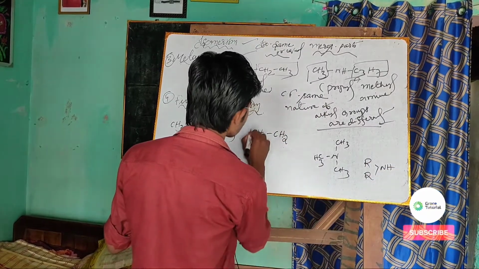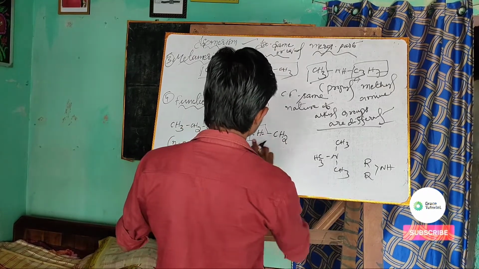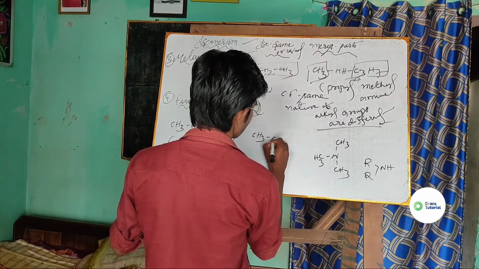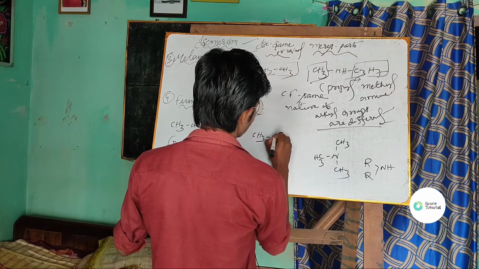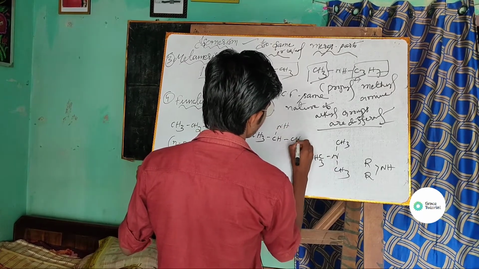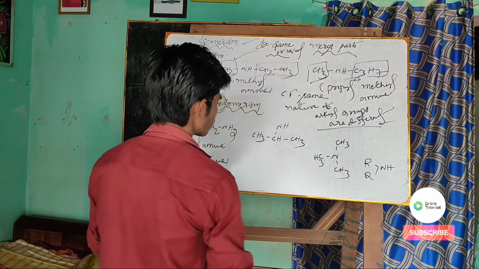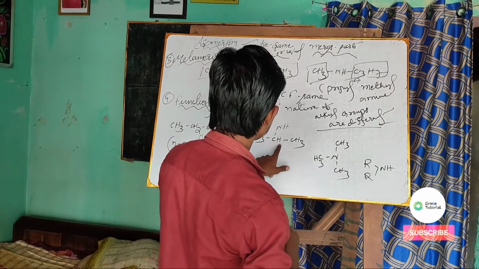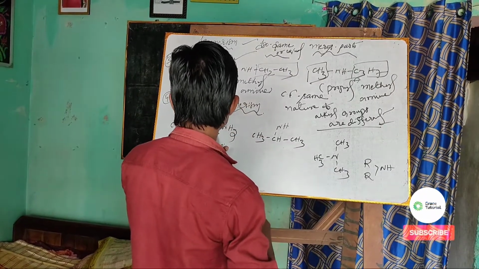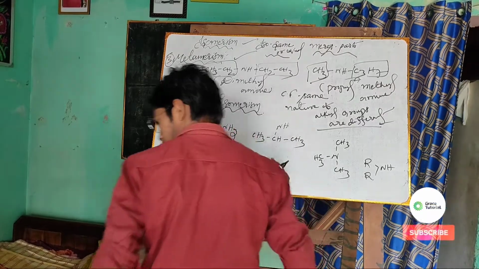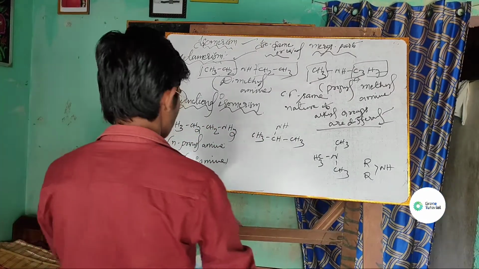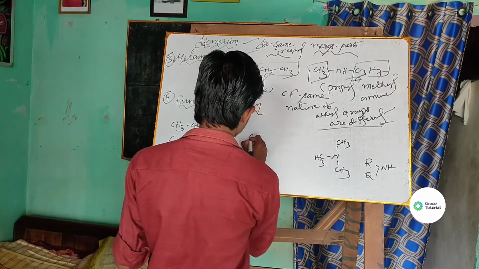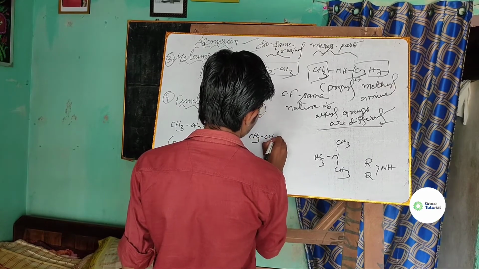So if you place this methyl group here, let me write it clearly. CH3, CH, NH, CH3. So 1, 2, 3, 3, 4, 5, 6, 7. So if you look at here, CH3, CH2.